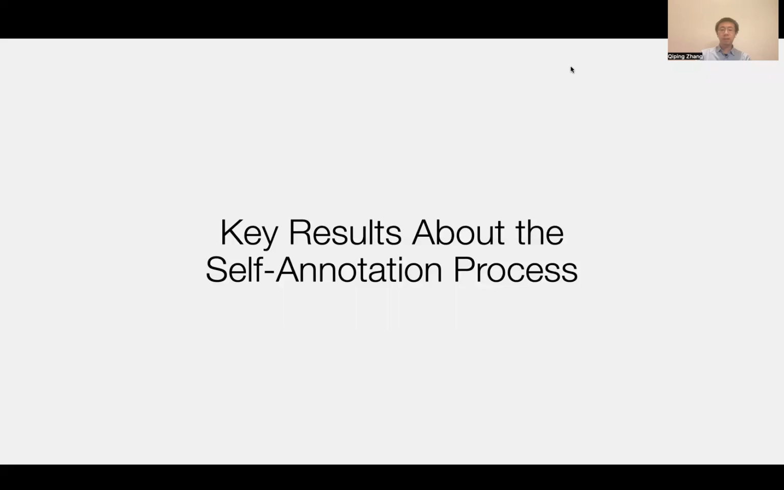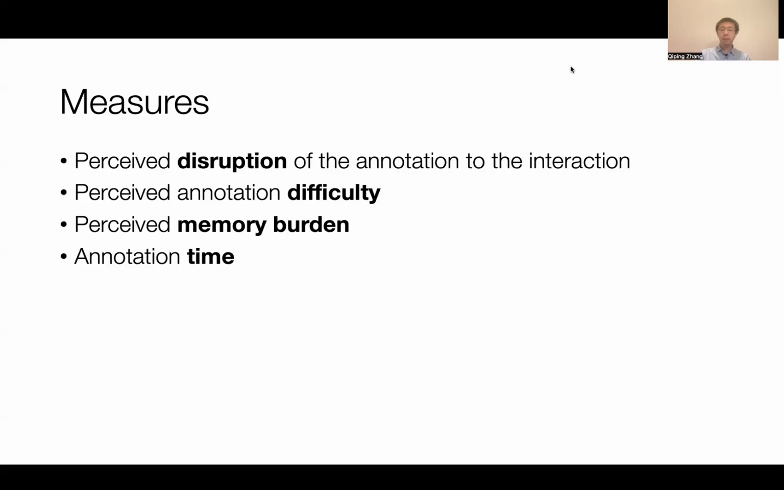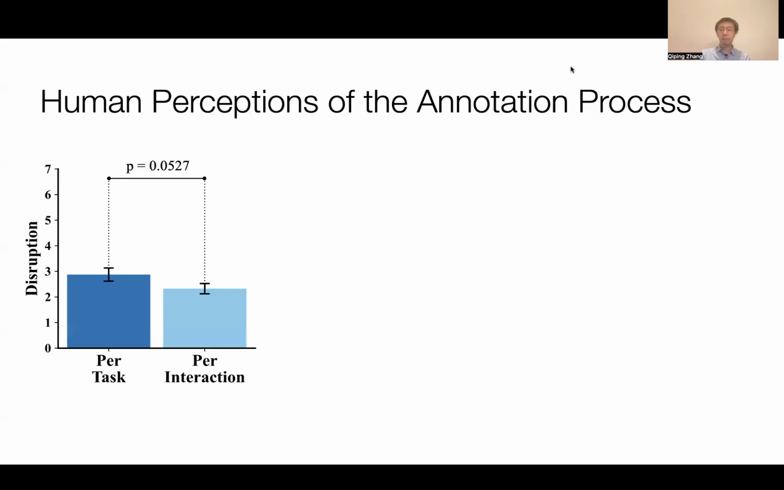For our key results about the self-annotation process, we conducted surveys after each interaction of the 3 photo-taking tasks and asked the participants to indicate their perceived disruption of the annotation to the interaction, the perceived annotation difficulty, and the perceived memory burden. We also recorded their time taken for completing the annotation. We then used linear mixed model analysis to evaluate the effect of annotation order and frequency on these aspects of the self-annotation process. We first found a trend toward more disruptions to the interaction when annotating with the per-task frequency than with the per-interaction frequency.